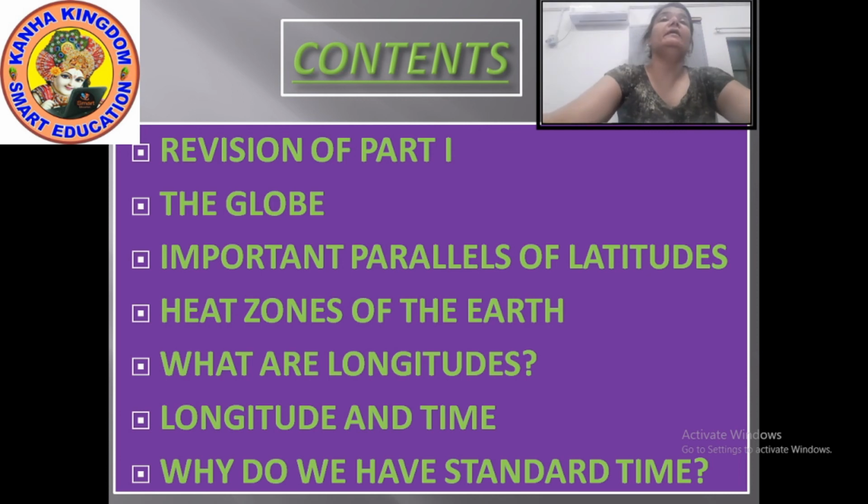Now in Part 1 we had seen about the globe. What is a globe? We had seen that a globe is the true model of the earth. Globes vary in size and shape.